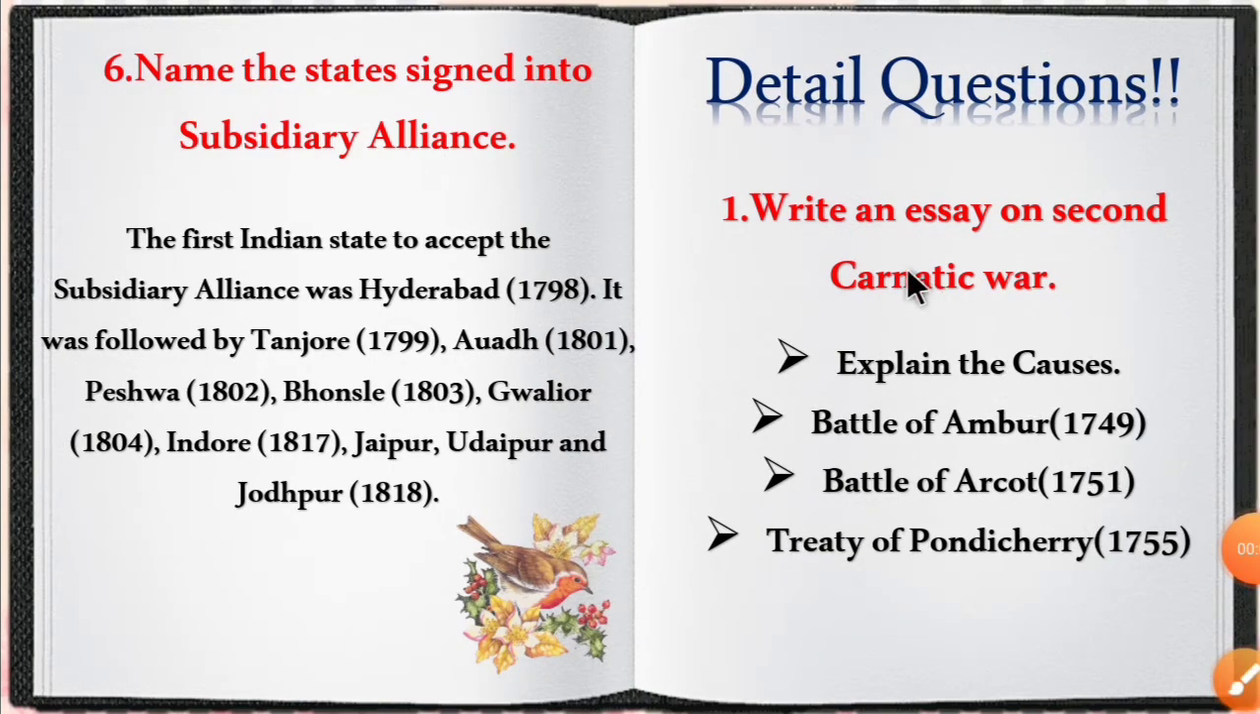Now let's move on to the detailed questions. The first one is, write an essay on the Second Carnatic War. The answer must be in the following format. First you have to explain the causes for the Second Carnatic War. Then explain the Battle of Ambur of 1749 and the Battle of Arcot of 1751. And then you have to mention some points under the Treaty of Pondicherry in 1755. The answer for this question must be in this format.